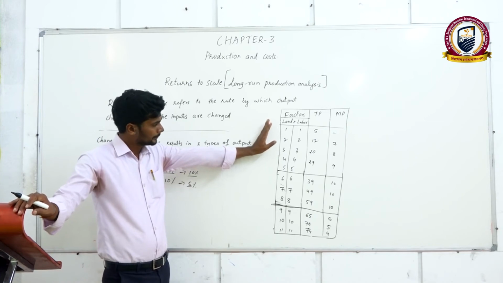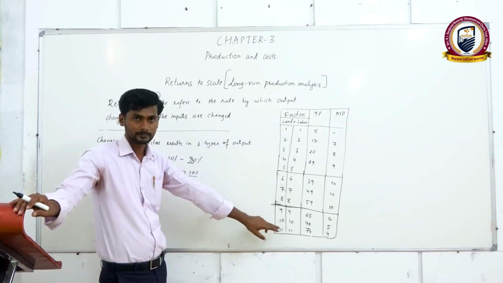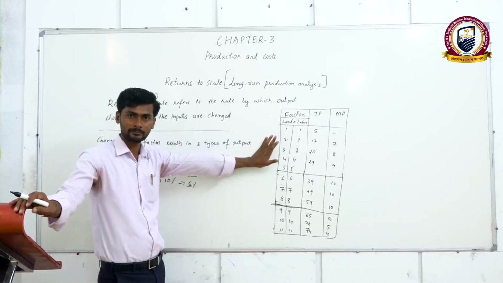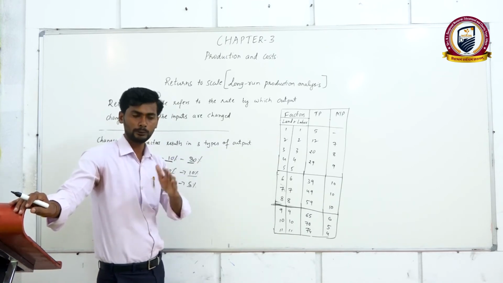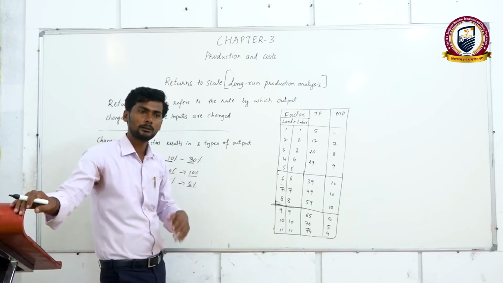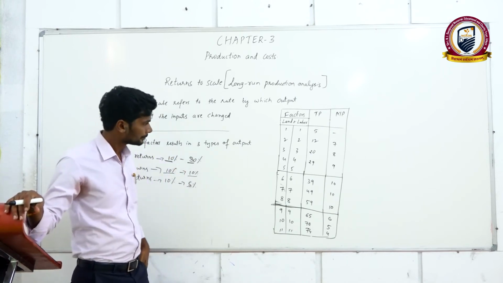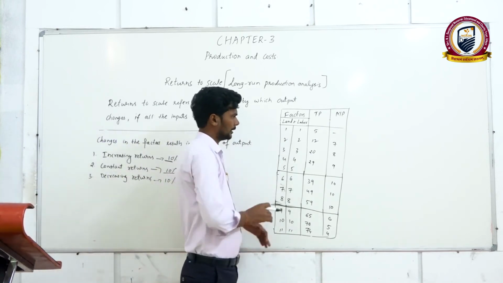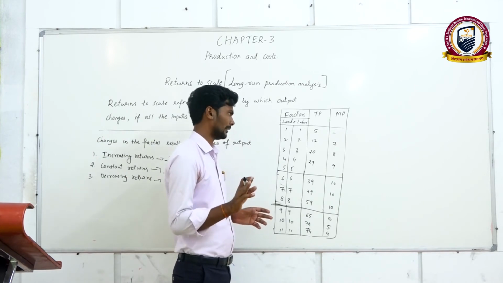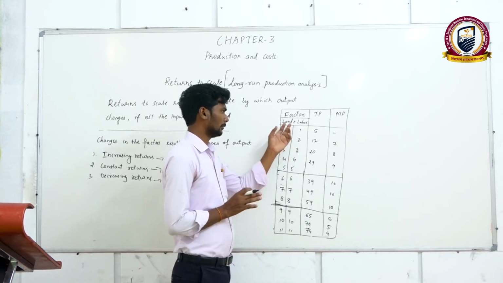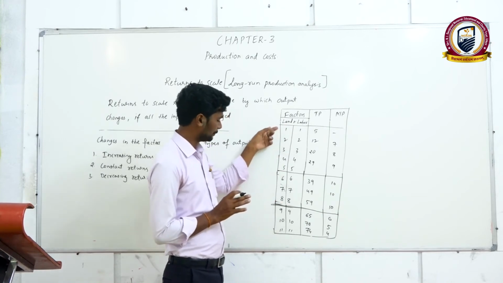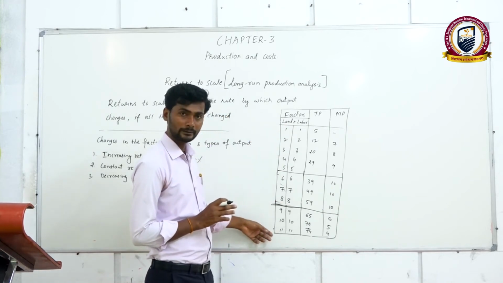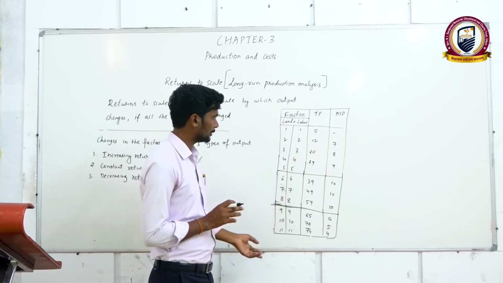Here in the long run, all the factors are changed. All the factors are varied. There are no fixed factors in the long run. I told you the reason why there are no fixed factors in the long run. Just imagine there are only two factors of production, land and labor, and both factors are changing. You can see from the beginning to the end both the factors are changing.